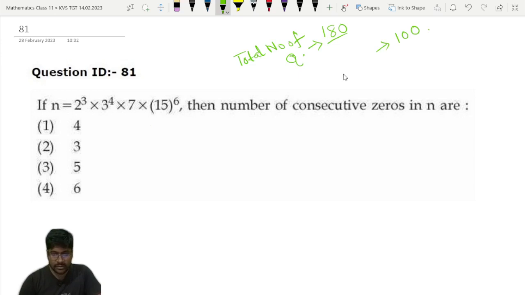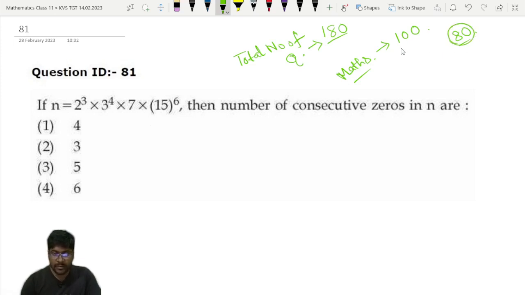The remaining 80 marks were for pedagogy, reasoning, computer application, general English and general Hindi.